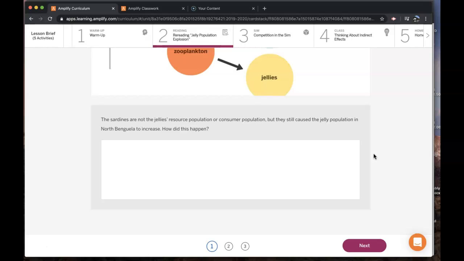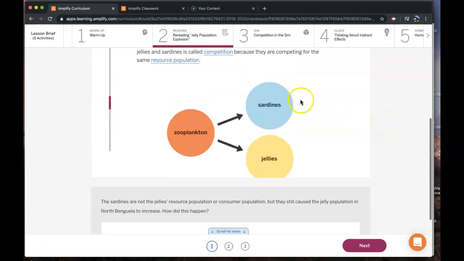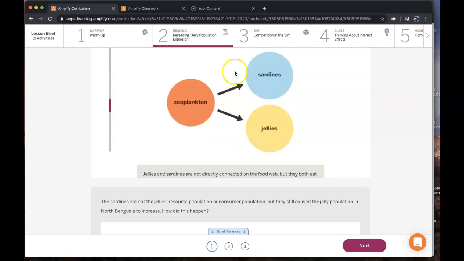So, what you should have learned in the article is that the relationship between sardines and jellies is that they eat the same food. You can see here in this food web diagram that both of these arrows are going to the sardines and the jellies, so that means that the energy storage molecules from the zooplankton go to both of these consumer populations. So these are both consumer populations, and this is their resource. So they share this resource population.